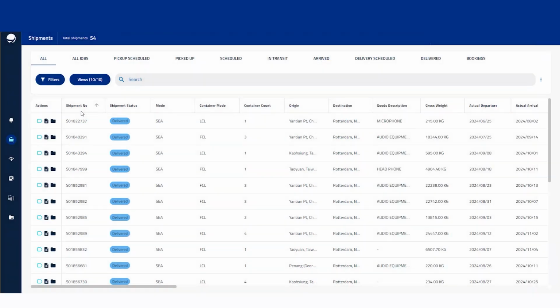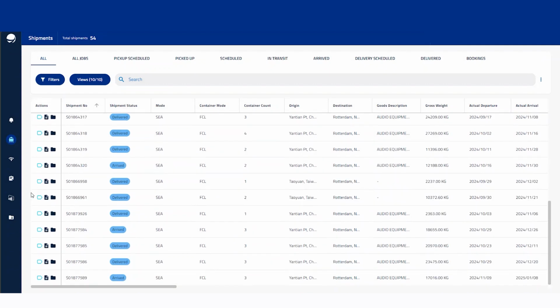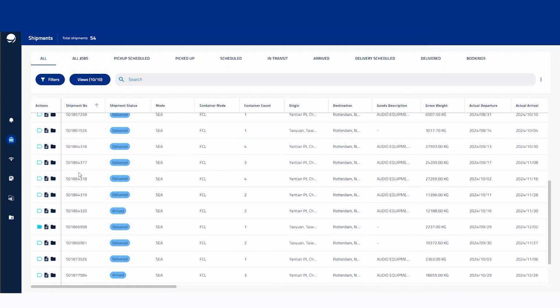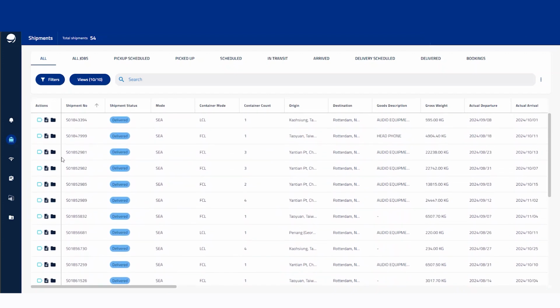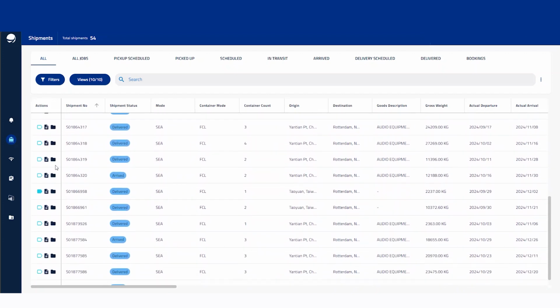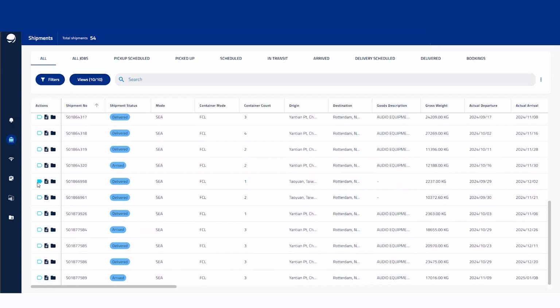Another option we've got is to tag a shipment. So if you wanted to easily identify a shipment within this list, let's tag this one ending in 958, for example. I click tag, and then we will see that the tag color changes. It just makes it a little easier to identify where that tagged shipment was that I was looking for. There it is.